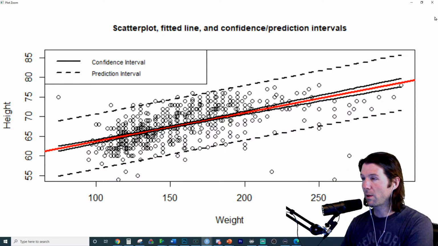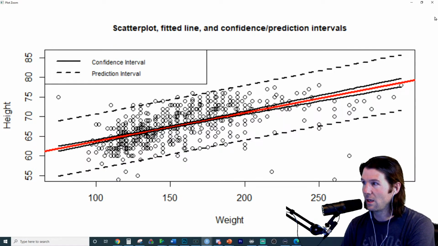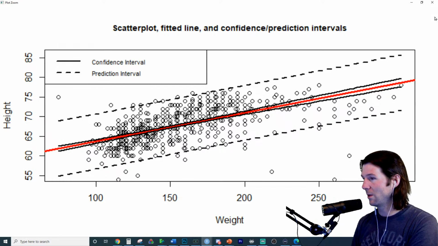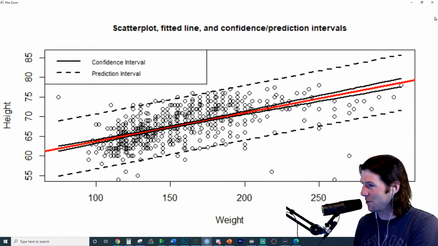A linear model does not have a seed argument. ANOVA does not have a seed argument. Confidence intervals do not have seed arguments because they don't use randomness to produce the results. Now, bootstrapped confidence intervals do.